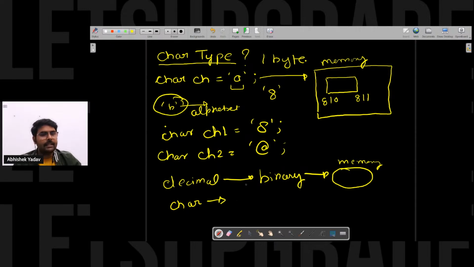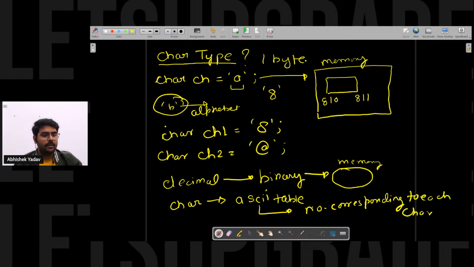First, my compiler will fetch the character data. It will go to the ASCII table. In this ASCII table, we have a number corresponding to each character.